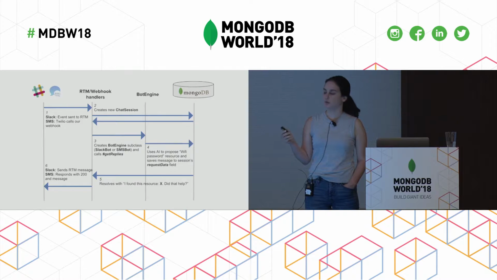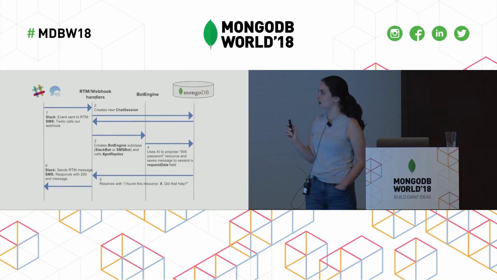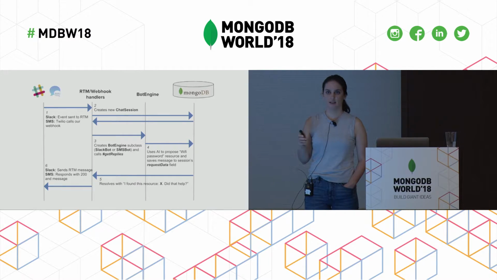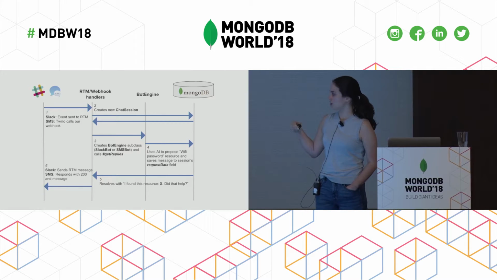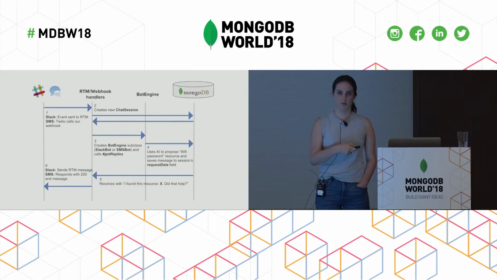Here's a high-level view of what's actually happening when we receive a message through our bot. And I won't refer back to this graph much, but it's just to see a bird's eye view of what's happening. So we have our two channels, Slack and SMS. We receive a message. We'll save that data. We'll create a new chat session model, save it to MongoDB, our database, and then we'll incrementally save updates on the chat session and then respond through the appropriate channels.